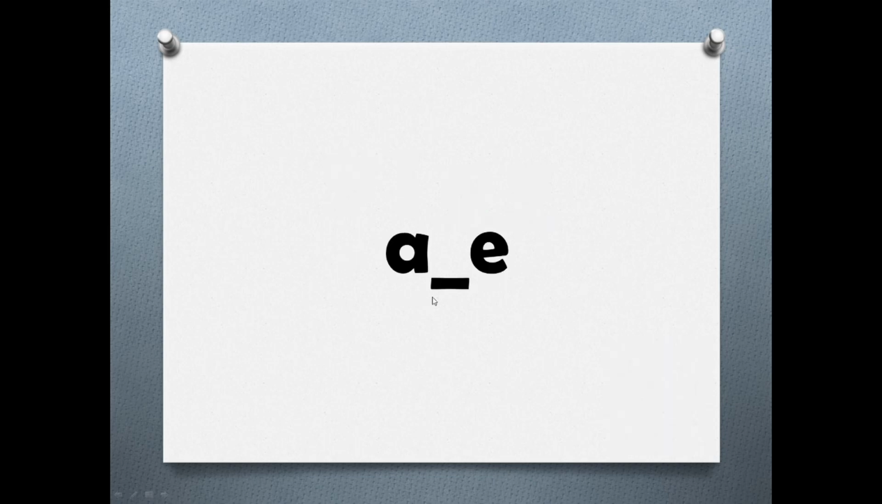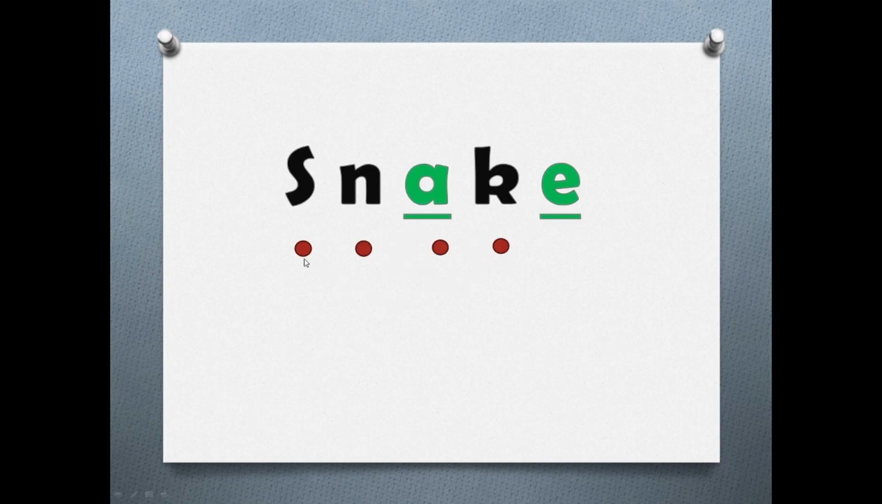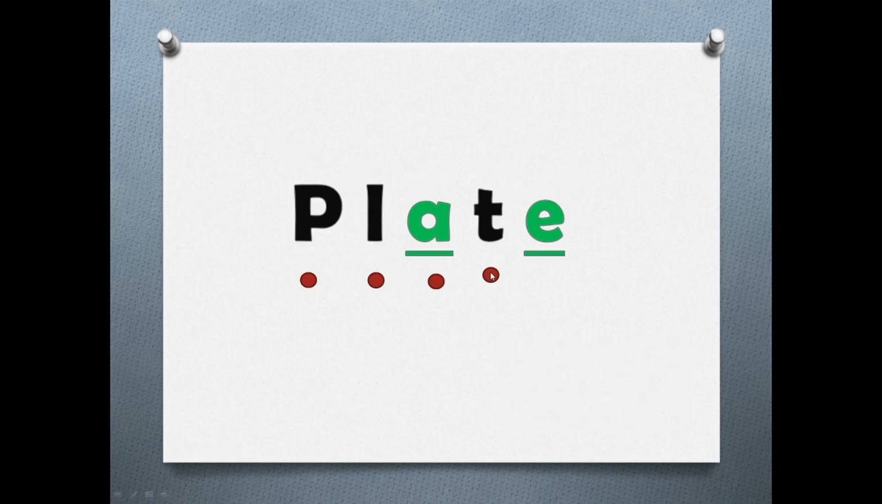Now let us look at letter A with a consonant and letter E together. We'll make A. Sn, A, k, snake.